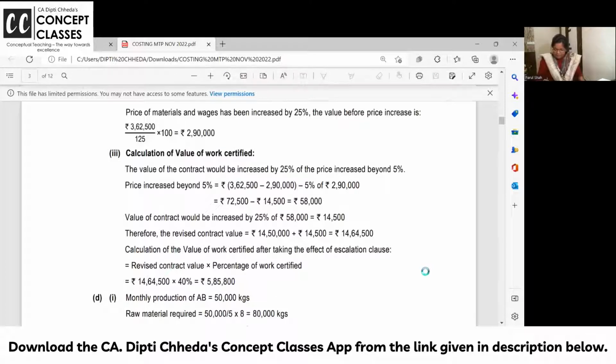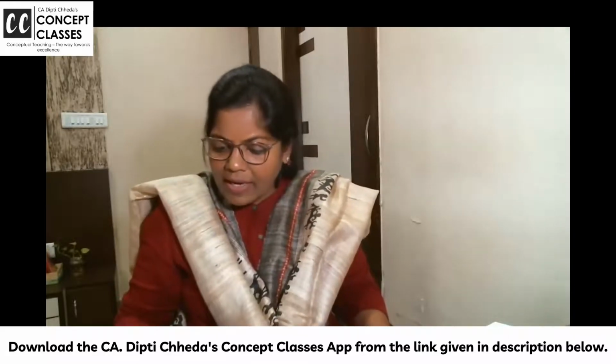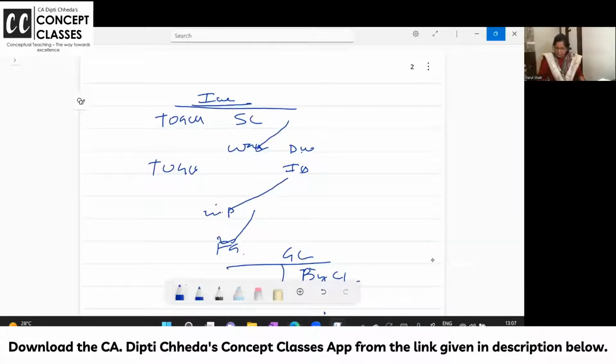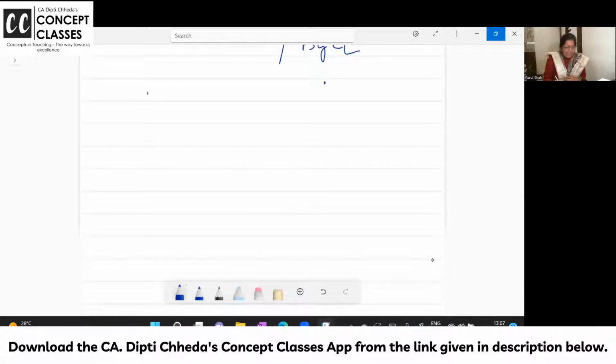This they have done in some way. Can I just go to the notebook? Please keep your problem in front of you, and I am taking you all to the notebook to solve it over there. It's a very nice logic. Now see, your increased cost of material and labor is 3,62,500. And read the problem. They said that it has gone up by 25%. So can I say this is 125%? Then what would have been 100%? Can we calculate very fast? Please open your notebooks and do it with me. Pause the video, read the problem if you want.